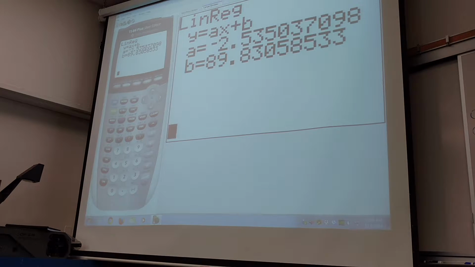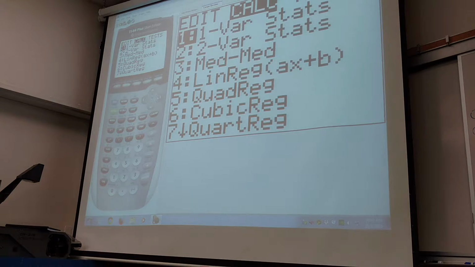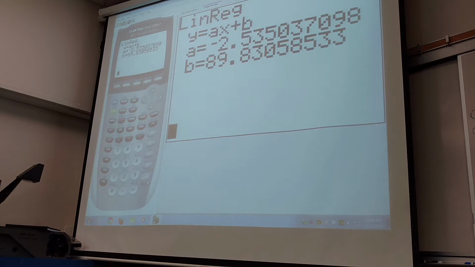So let me do that again. So go to Stat, Calc. I want to calculate something now using my data. Number 4 is the line stuff. So what's the slope here? What's the slope? You can do it. The equation is y equals ax plus b. So what's the slope? Negative 2.5, blah, blah, blah, blah. I like it. Which is negative, which makes sense. We knew it was going to be a negative slope line.